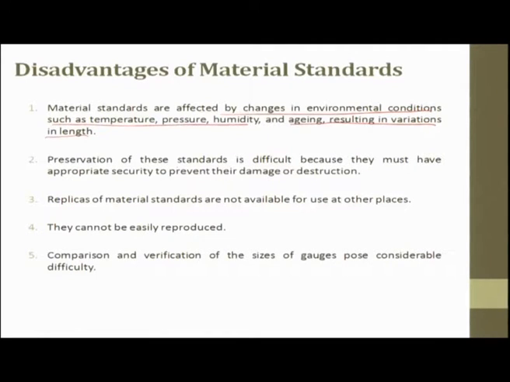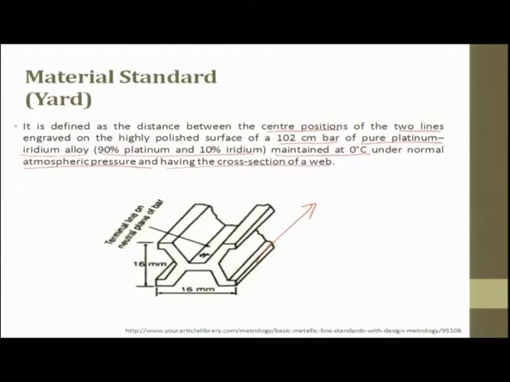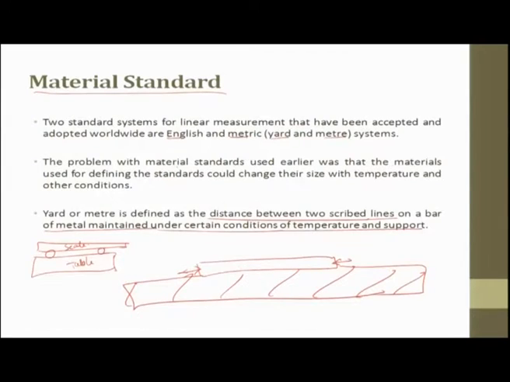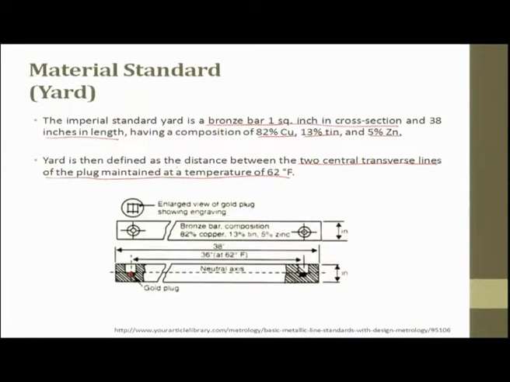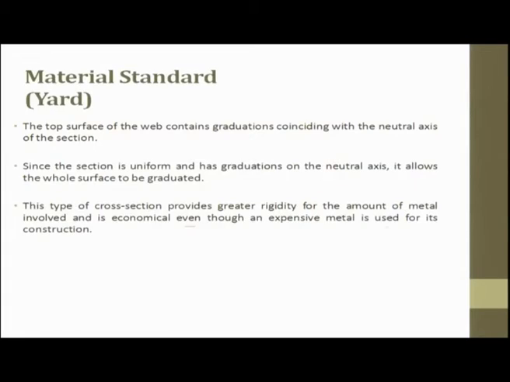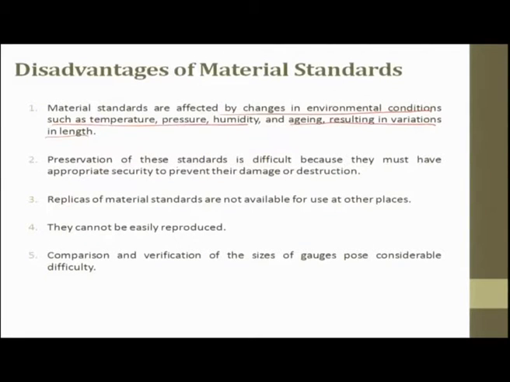So, the standards using platinum iridium and this copper bronze bar always have a problem, because over a period of time they can change in length. The preservation of the standards is very difficult, because they must have appropriate security to prevent their damage or destruction. The replicas of the material standards are not available for use at other places. They cannot be easily reproduced. It is very difficult. Machining exactly perfect, zero error, is very difficult.